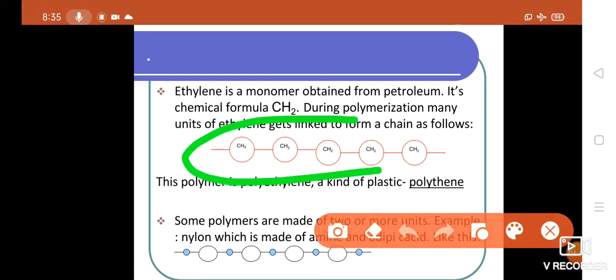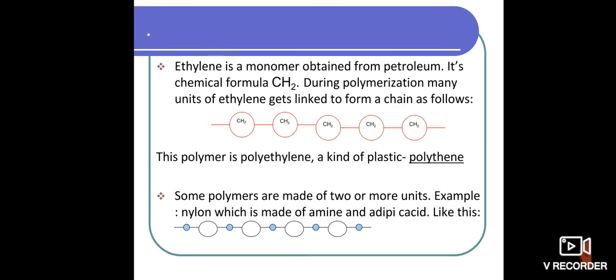Just observe it. Here, each CH2 molecule is arranged in a chain format. This is what we call polymerization. This polymer is polyethylene. This is a kind of polythene.